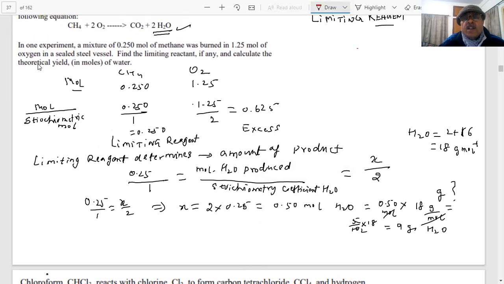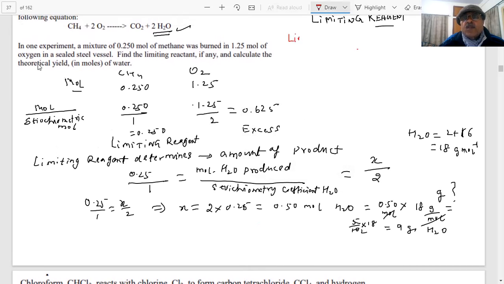One more thing we can do. What you said, the limiting reagent, what is the answer you are getting, student? Limiting reagent is, you have calculated, not me. You have solved this question. Limiting reagent is CH4. And you are saying, what is the mole of H2O produced, student, here? 0.50 mole.